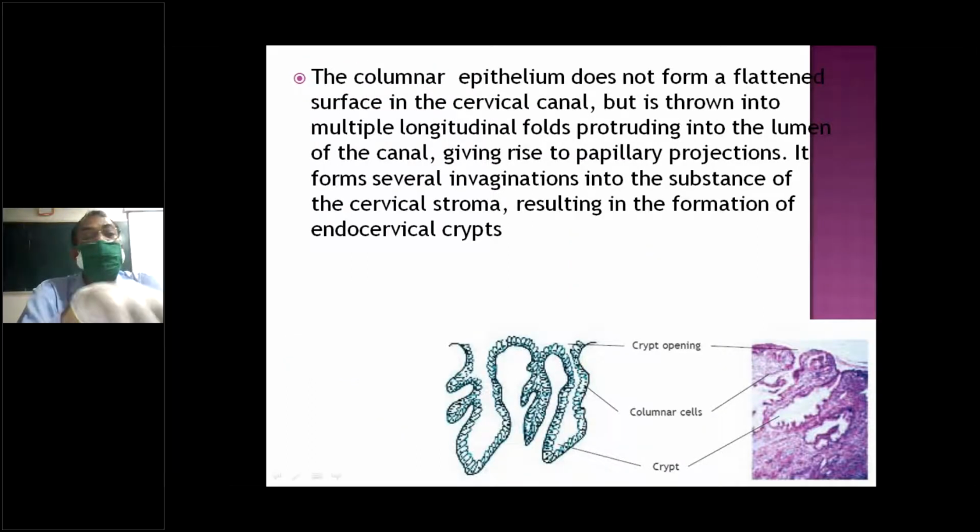The columnar epithelium does not form a flat surface in the cervical canal, but is thrown into multiple longitudinal folds. The columnar cells sometimes go inside as multiple crypts, small papillae going into the lumen. You can see it here: a crypt of columnar cells with a lumen, and again a fold. You can see the crypt opening here, a small opening. That is how you identify the columnar epithelium.